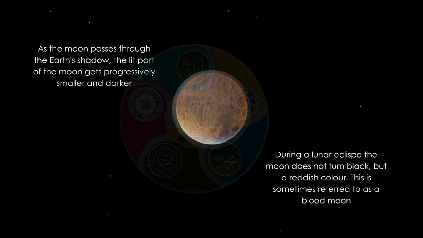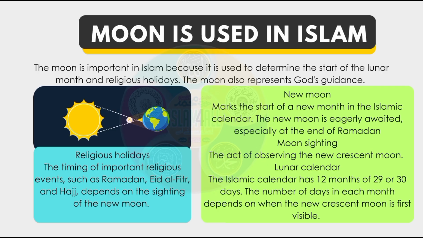Moon is used in Islam. The moon is important in Islam because it is used to determine the start of the lunar month and religious holidays. The moon also represents God's guidance. New moon marks the start of a new month in the Islamic calendar. The new moon is eagerly awaited, especially at the end of Ramadan.